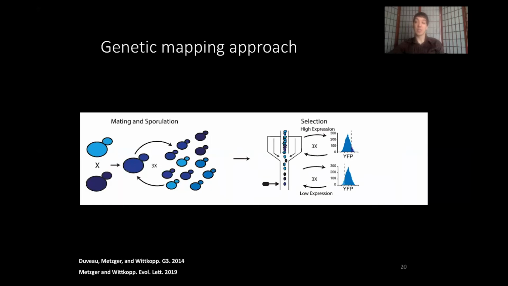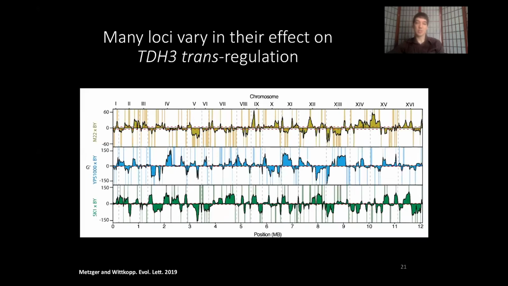And we repeated this 3 times for both high expression and low expression, and then used Illumina sequencing to estimate differences in allele frequency between the low and highly selected pools. So here, as a result of this, we applied it to 3 different crosses where we took different strains from different parts of the cerevisiae phylogeny and crossed them to a common reference strain.